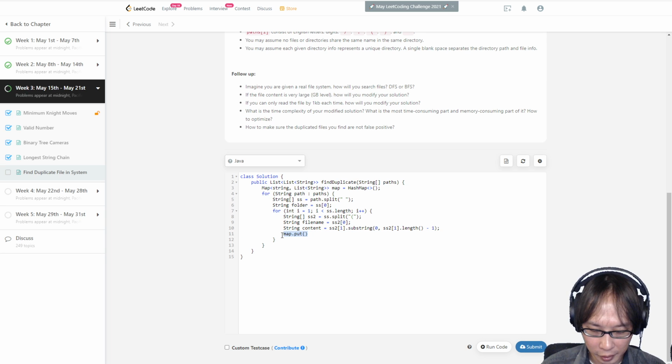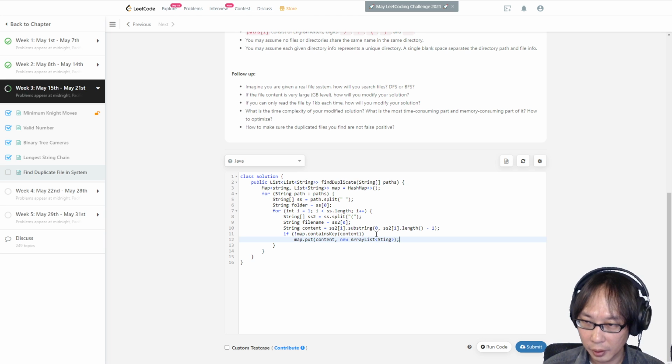So if map.containsKey(content) is not true, then map.put(content, a new ArrayList of string), right?